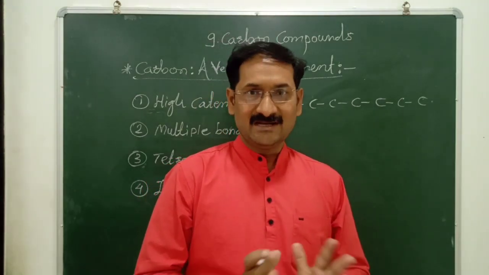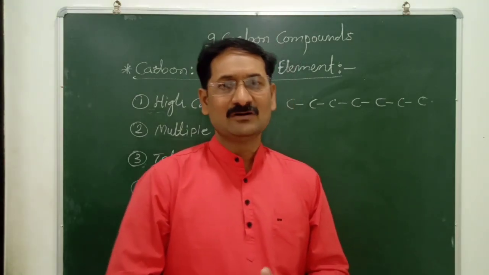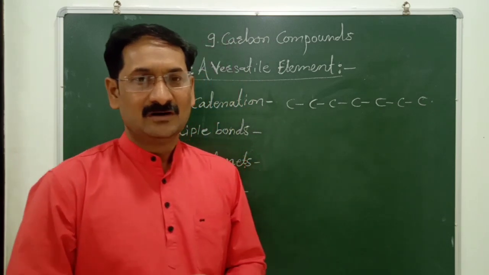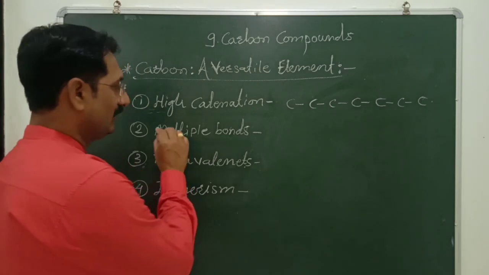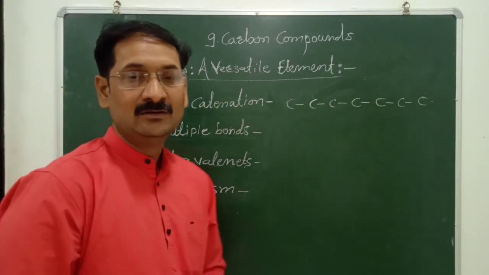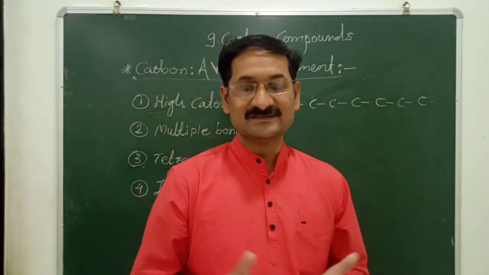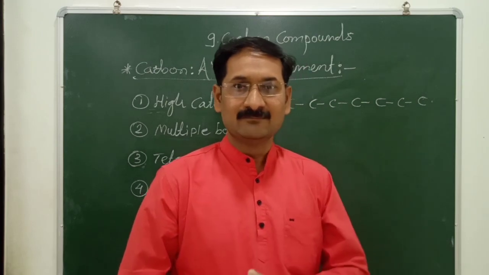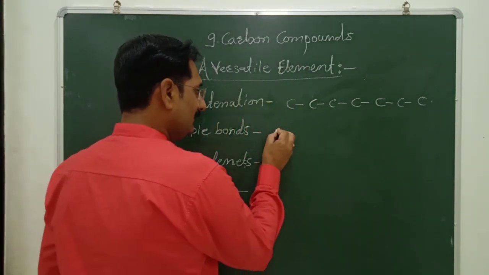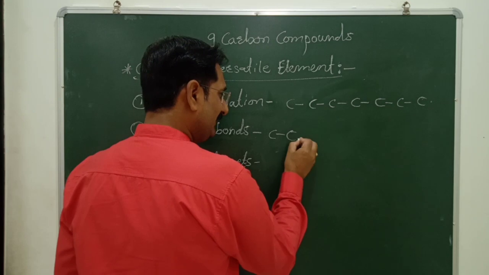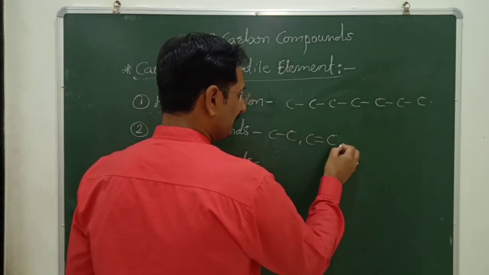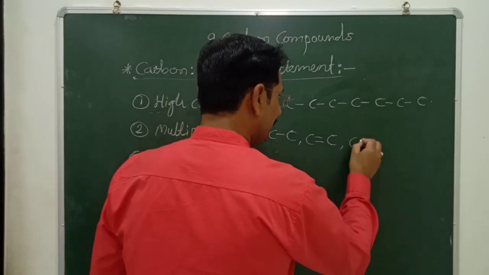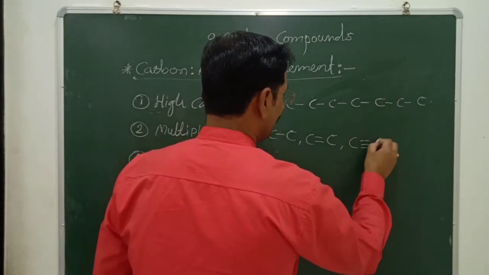So the high catenating power of carbon is one of the reasons of its versatility. Second thing is multiple bonds. Carbon has the ability to form multiple bonds between the same atoms. That is, carbon can form a single covalent bond between them. Similarly, it forms a double covalent bond between two carbon atoms, and it also forms a triple covalent bond between